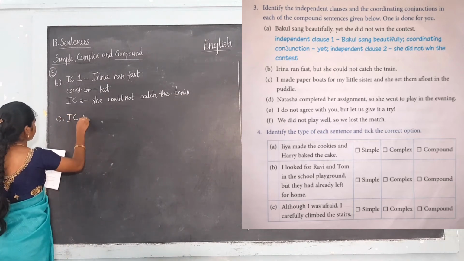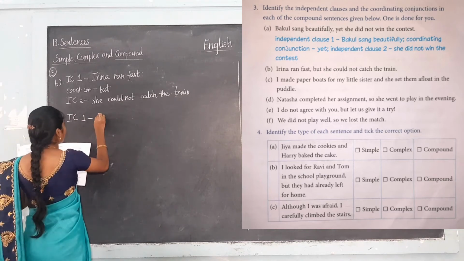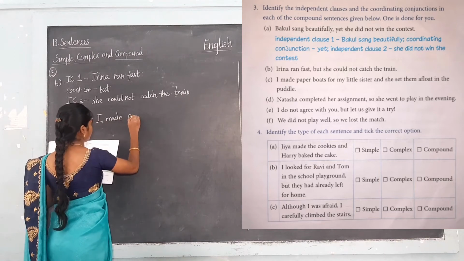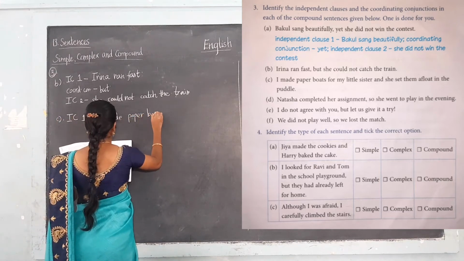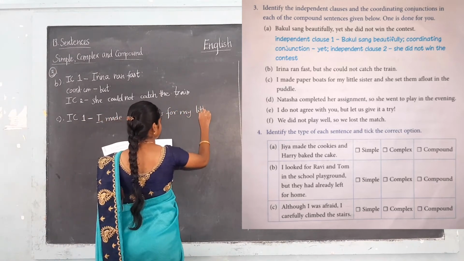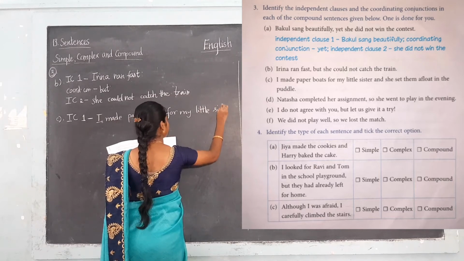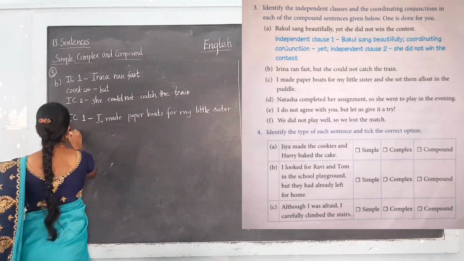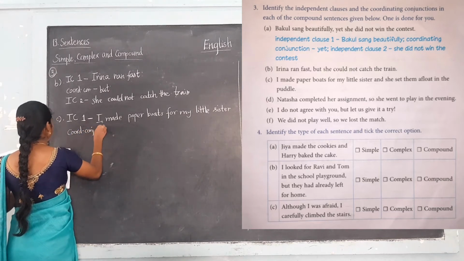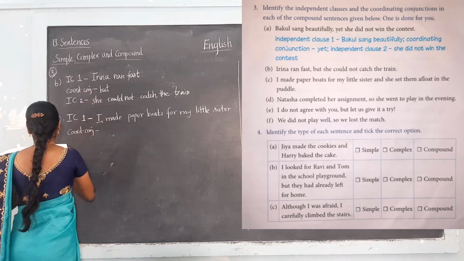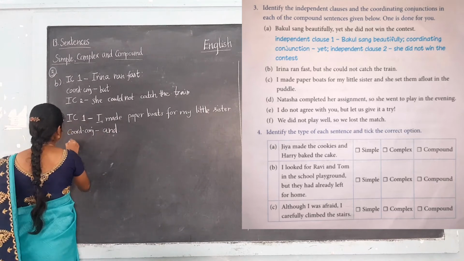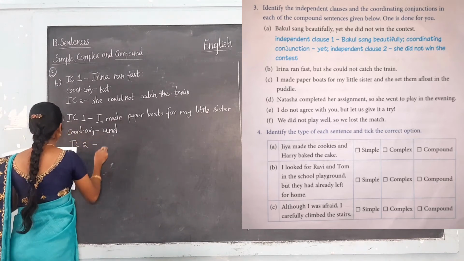Independent clause 1. What is the first independent clause here? I made a paper boat for my little sister. And what is the coordinating conjunction here? Coordinating conjunction is and. Okay, and is the coordinating conjunction. What is the next independent clause? That is independent clause 2.